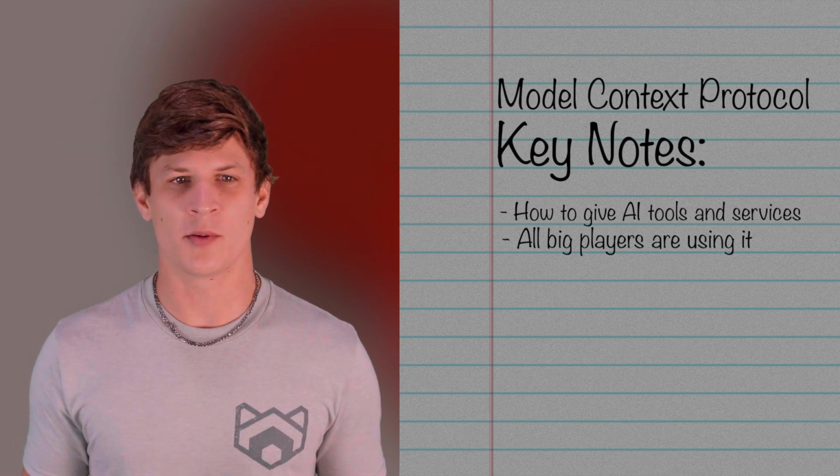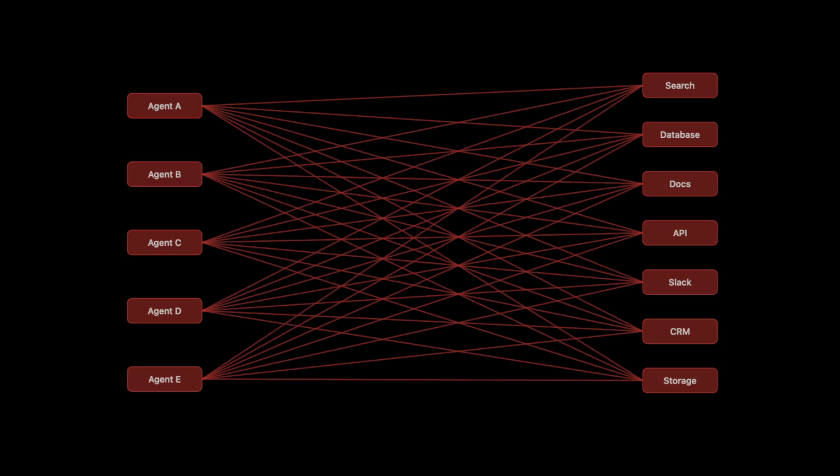Okay, so here's the problem. Imagine you're building AI agents for your organization. You've got agents that need to search the web, query databases, interact with SaaS tools, and without a standard, every single one of those is a custom integration. Different auth, different formats, different error handling. So every time you add a new tool, you have to wire it up to every agent individually. Every custom integration is a surface area that you have to audit, monitor, and keep up to date. For a CIO, that's a huge liability.